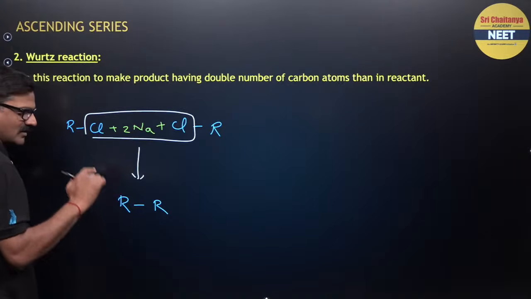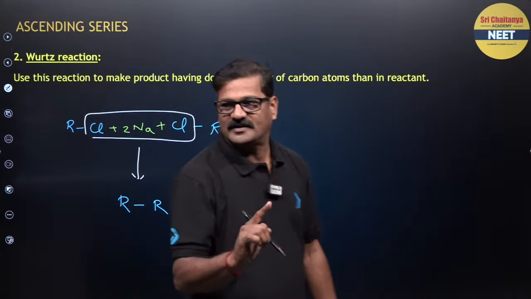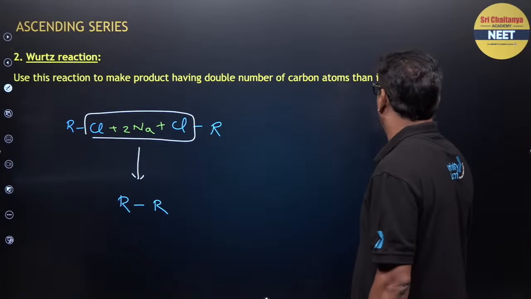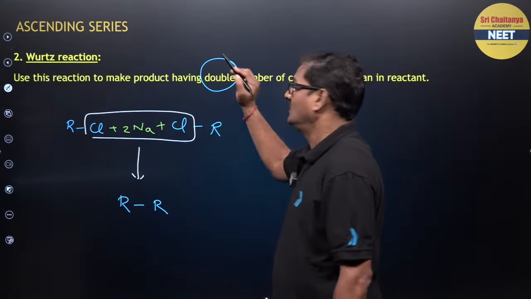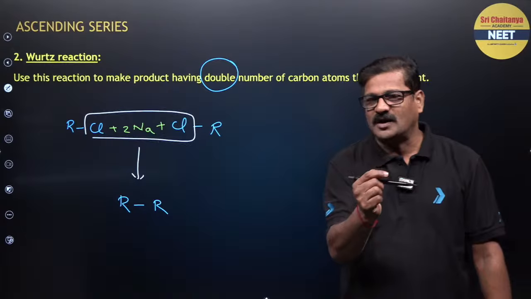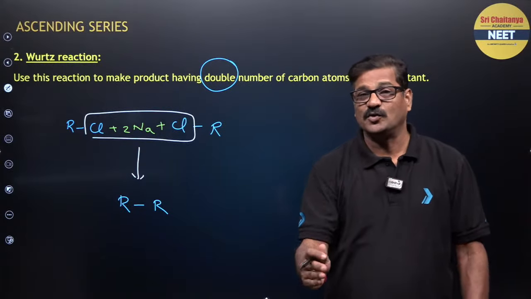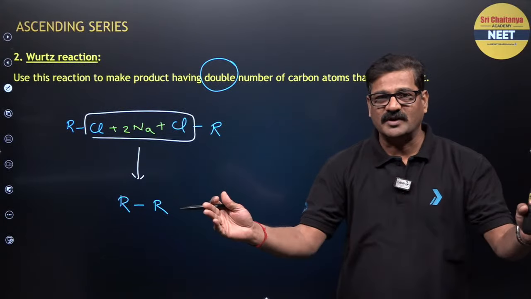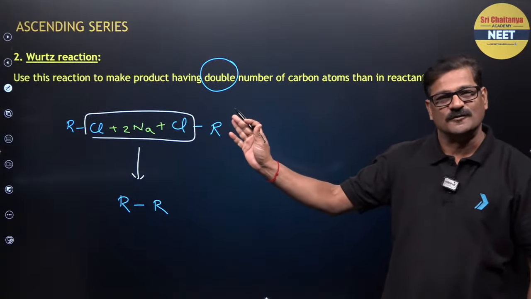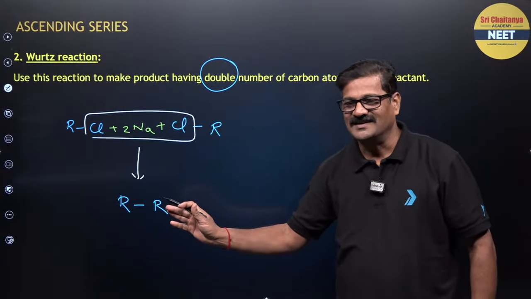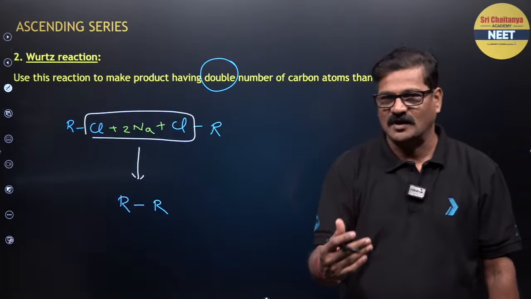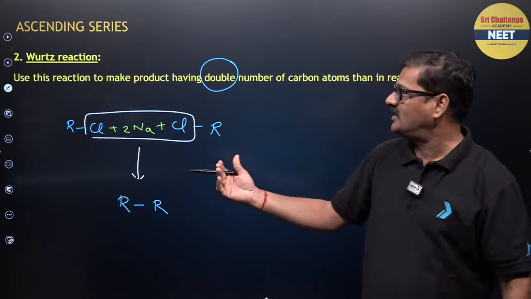So higher alkanes are formed, with double the number of carbon atoms. If you want to increase one carbon, better use KCN. If you want to double the number, better use the Wurtz reaction, right? And the purpose is also solved. If you have any doubts, you can ask me.